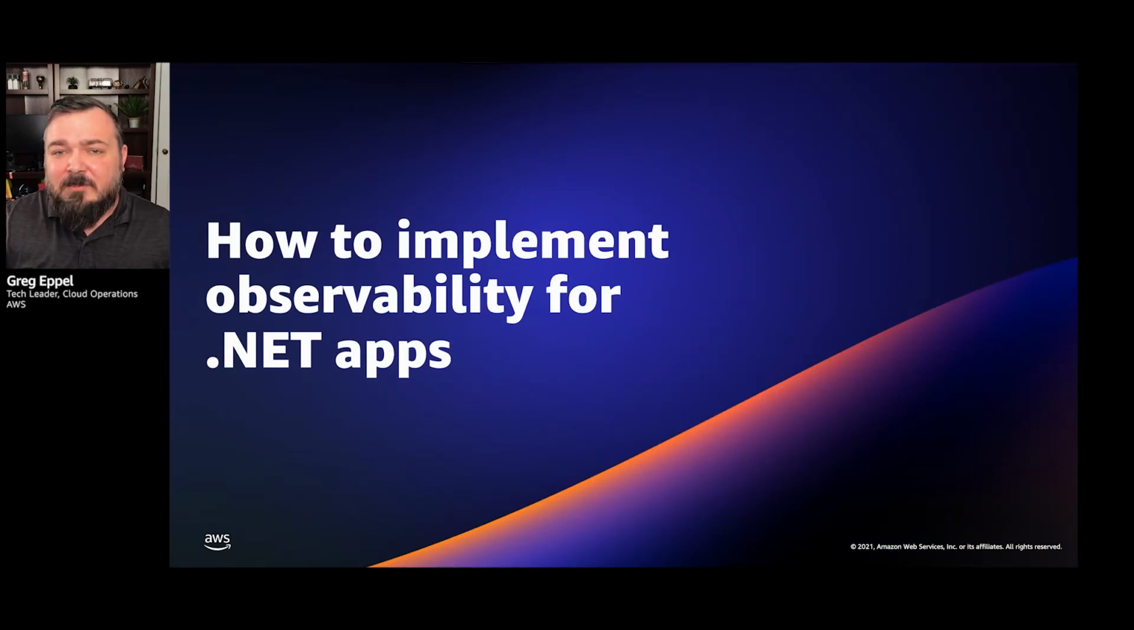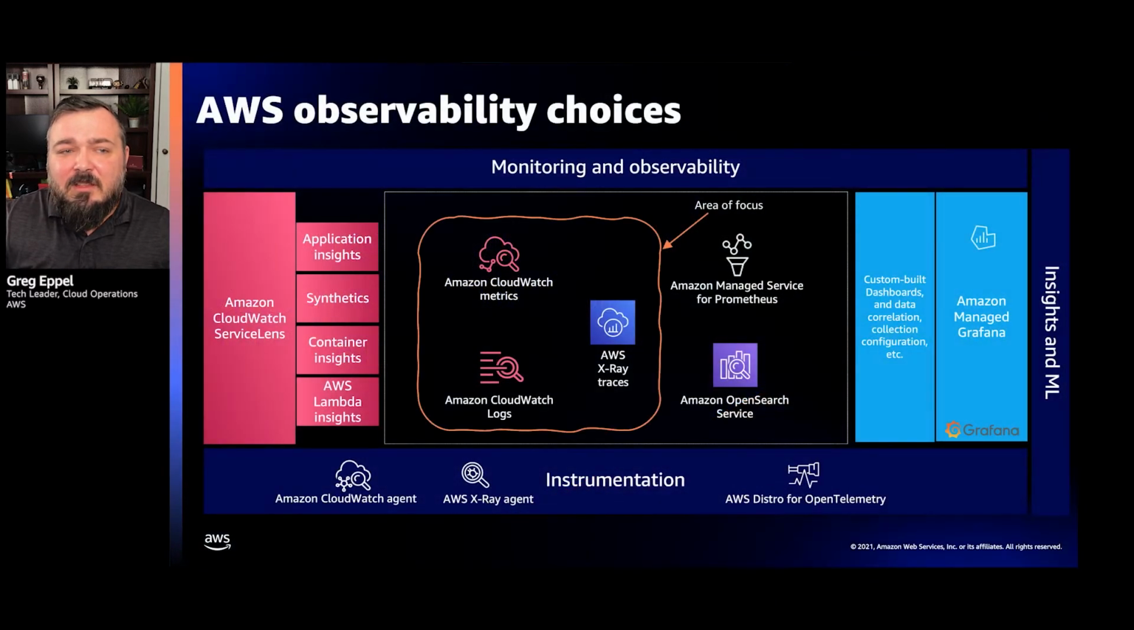So how do we do this for .NET apps? How do we implement observability for .NET apps? There's a bit of an eye chart here, but the focus is going to be on these three things: the CloudWatch metrics, X-Ray traces, and CloudWatch logs. What you'll see here is on the left and right-hand side. On the left-hand side, you see our native capabilities, right? So things like Application Insights, Lambda Insights, CloudWatch ServiceLens. And on the right-hand side, we see our open source capabilities, like Amazon Managed Grafana.